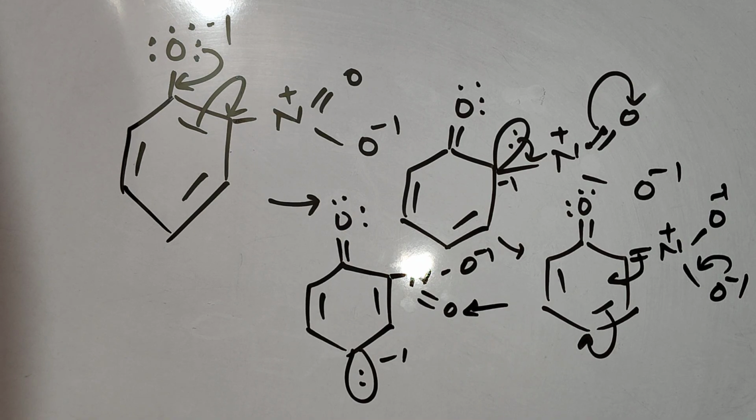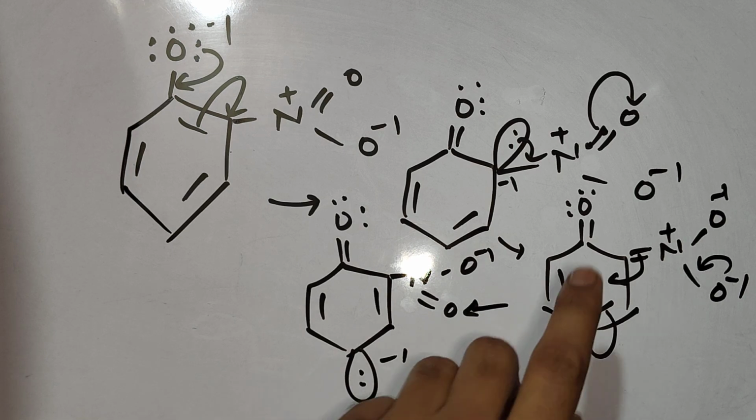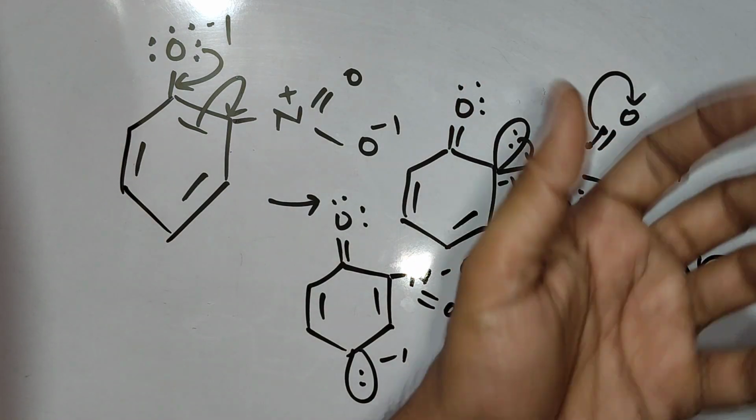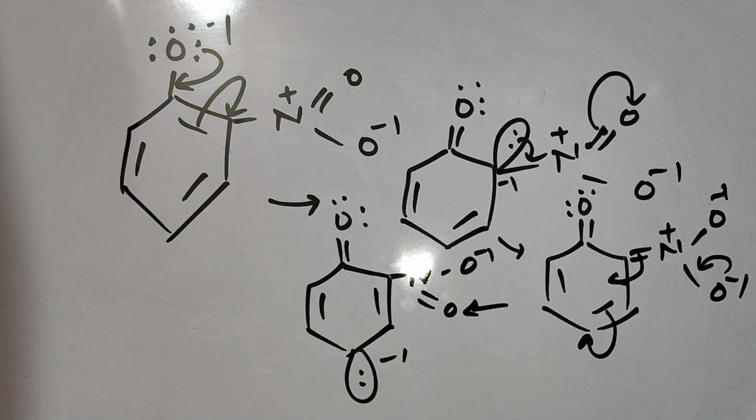So from the ortho position, the nitro group is absorbing electrons and it is helping to decrease the negative charge of oxygen. This means it is making it much more stable. And as you know, when the anion becomes stable, the acidic nature of its parent compound is increased.